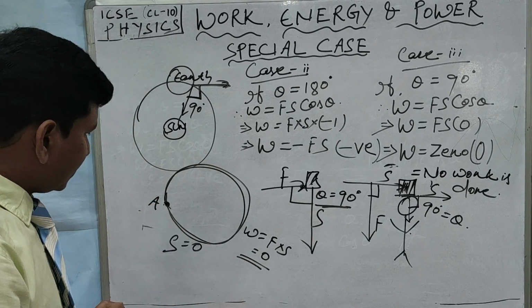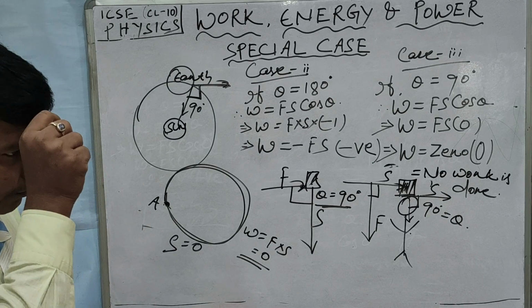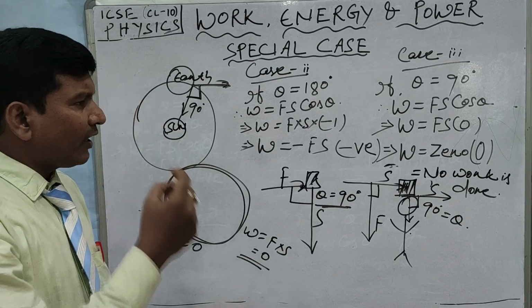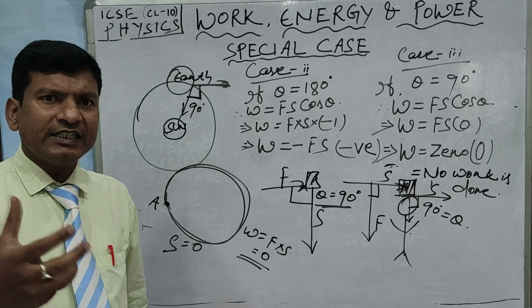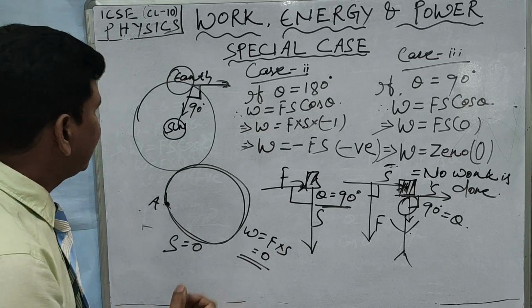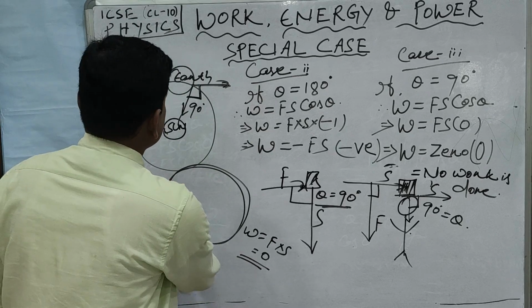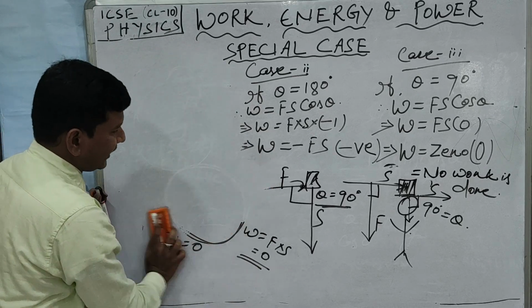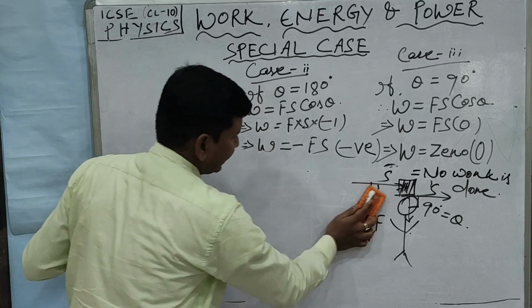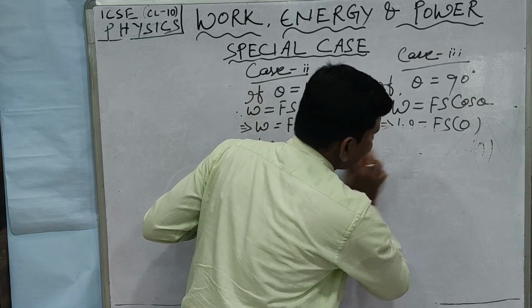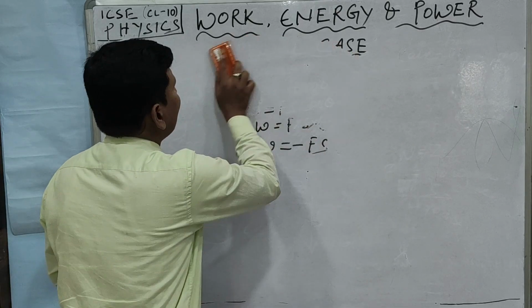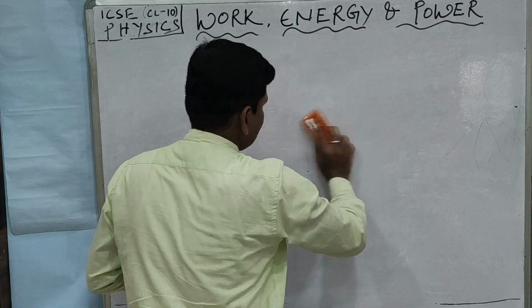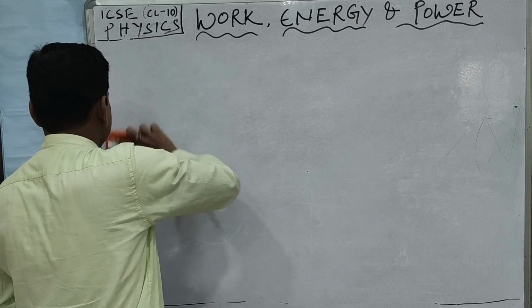Now I'll tell you another topic: how can you find the work done if the value of force is changing with the displacement? In all these cases I have discussed, a constant force is acting onto the body and we can find the work done. What if a variable force is acting onto the body? How can you find the work done if the force becomes variable?